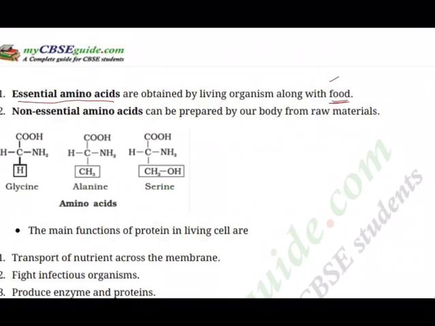That's why we must be careful about what we eat and how we eat, of course, being a biology boy. And then the second one, non-essential amino acids, can be prepared by our own body from raw materials. And the basic amino acid has three structures. You need to practice this.